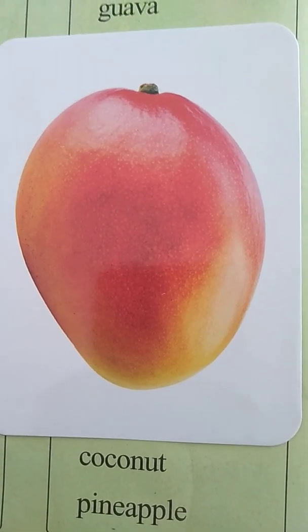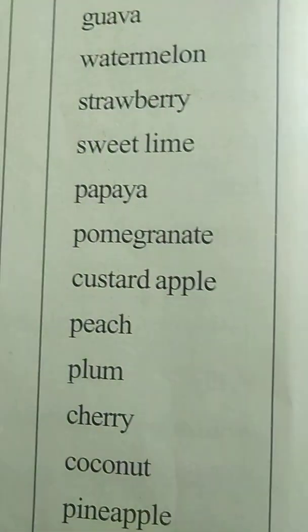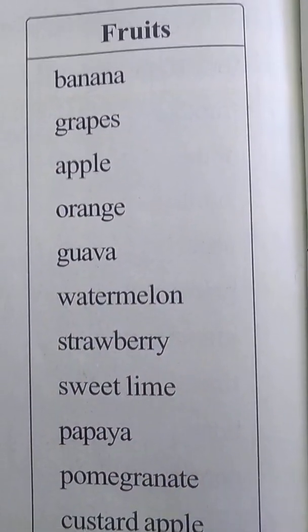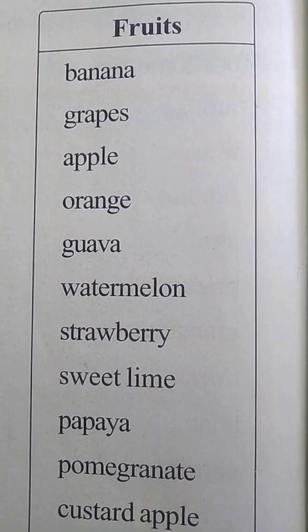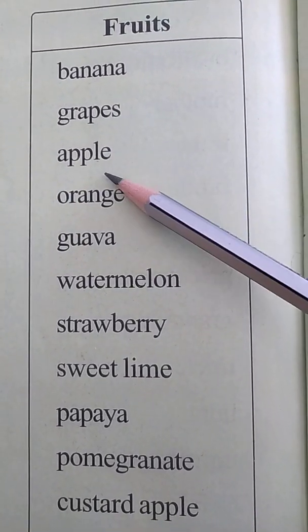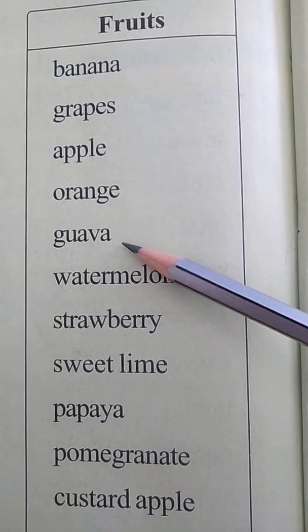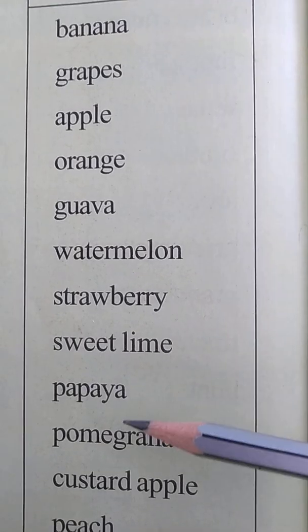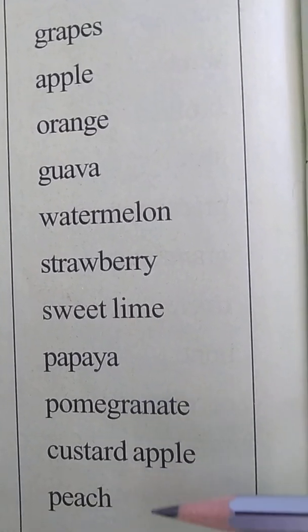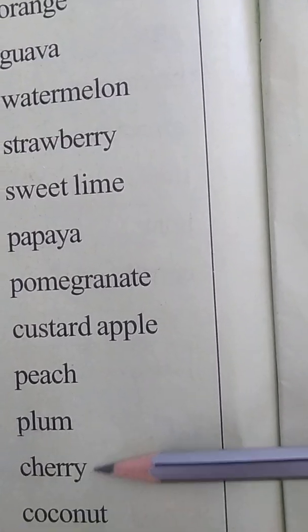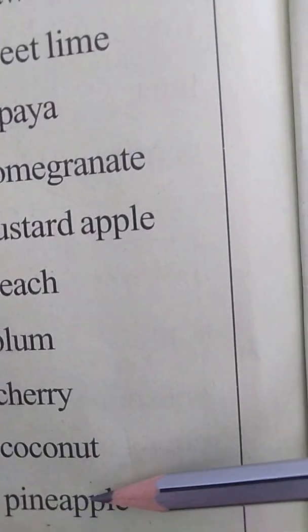Okay, so hope you all have understood today's class. In our class today we have learned the names of the fruits. So what are the different fruits we have seen here? We have seen banana, grapes, apple, orange, guava, watermelon, strawberry, sweet lime, papaya, pomegranate, custard apple, peach, plum, cherry, coconut and pineapple.